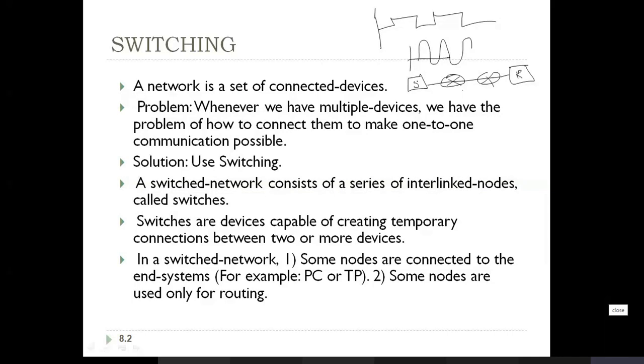There is no dedicated path, no single link. You can have multiple paths through which it can reach the destination. So there will be multiple paths to reach the destination. Now the device, the switch, is going to take care of which route should be taken, the optimal route to reach the destination. So how this switching works, what the advantages are, we'll go through in detail.